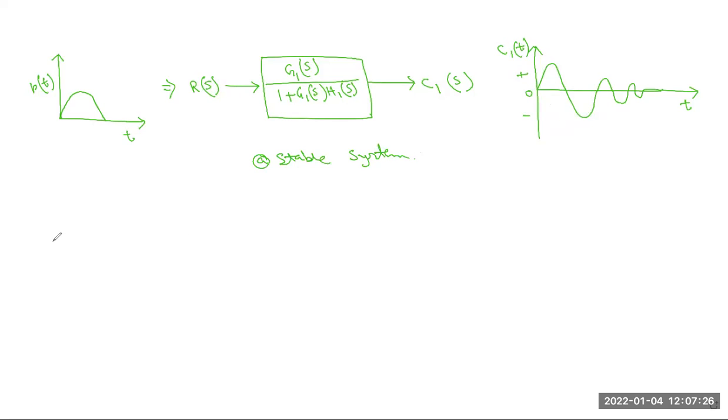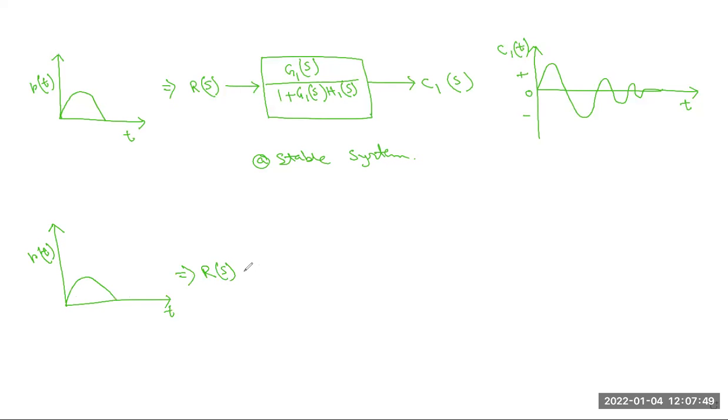Next, another one, the unstable system. Okay. This is same to same, when we apply any input signal to the given system, with respect to time. This is graphically represented here.